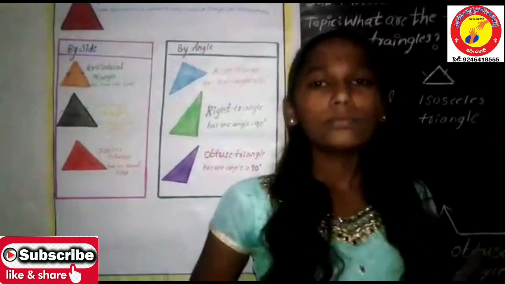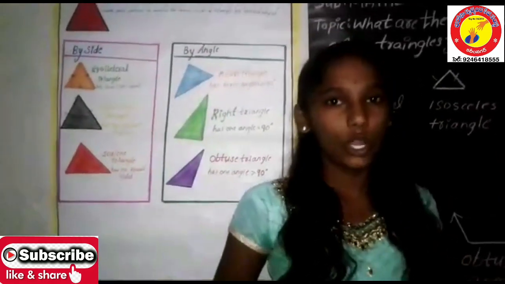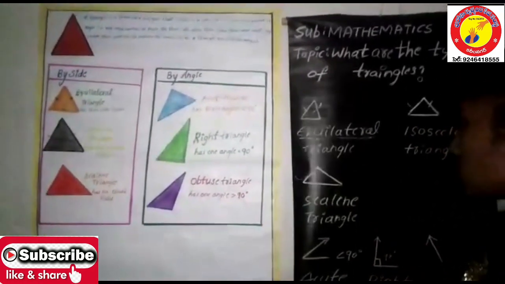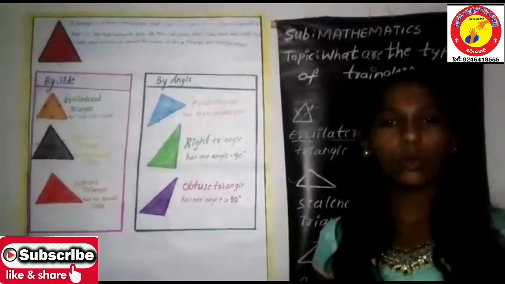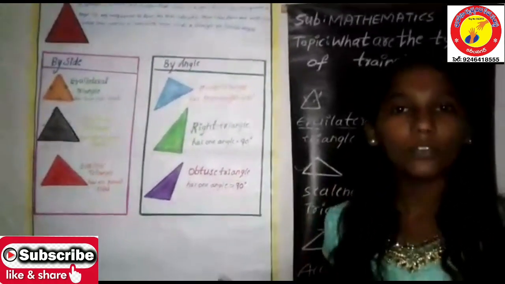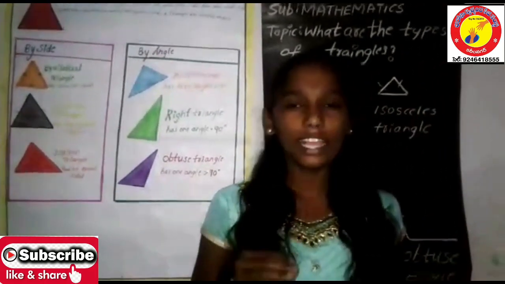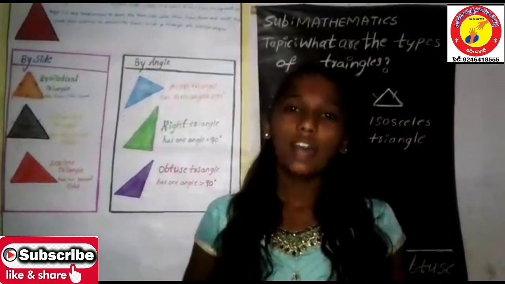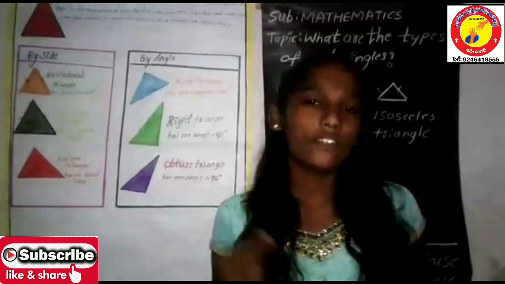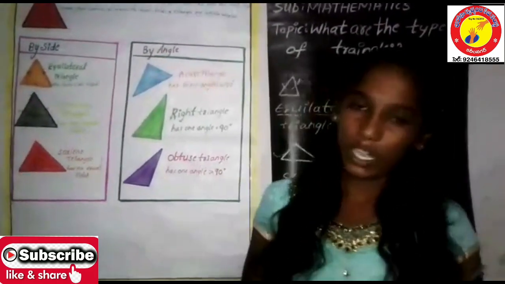Now the other kind of triangle is the one in which no sides are equal. So such triangles are called what? Scalene triangles. The main point that you need to know here is that the length of each side in a scalene triangle should be different from each other. Okay, so this is the classification of triangles based on sides. Another way in which they can be classified is the measurement of their angles. So let us learn about triangles based on angles.